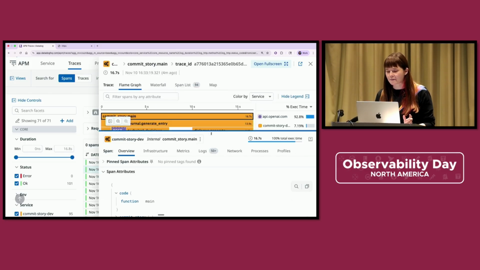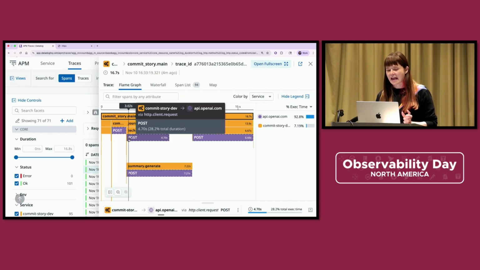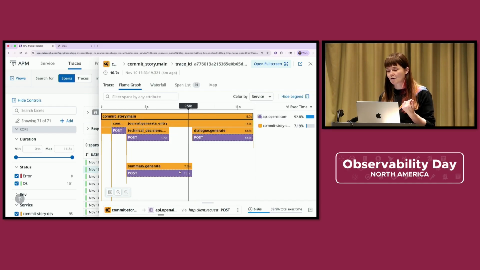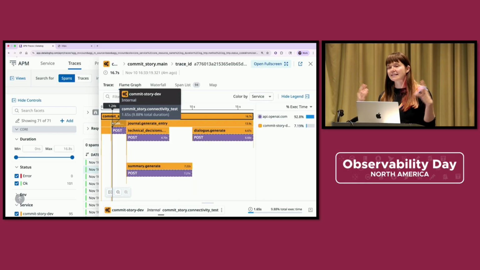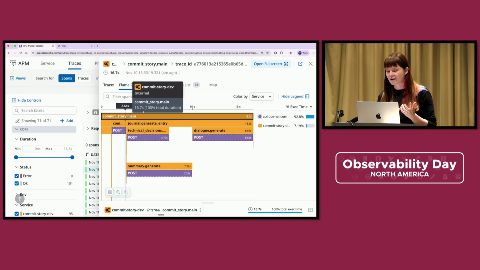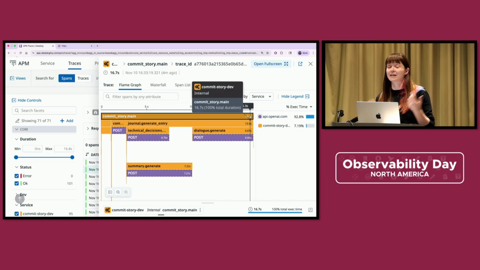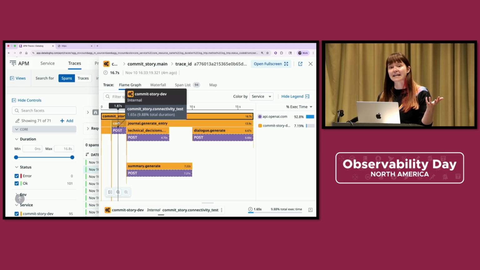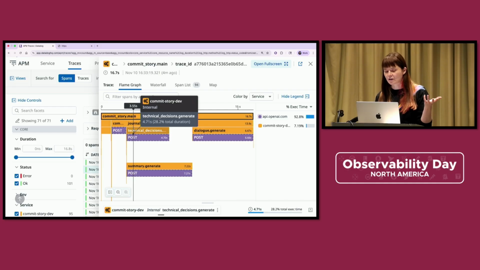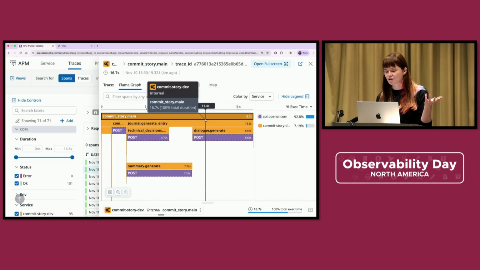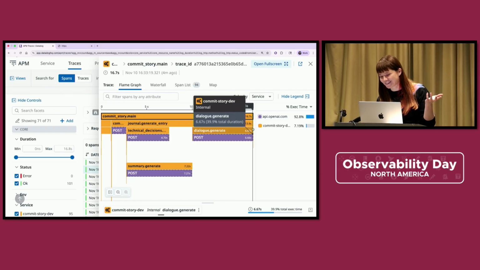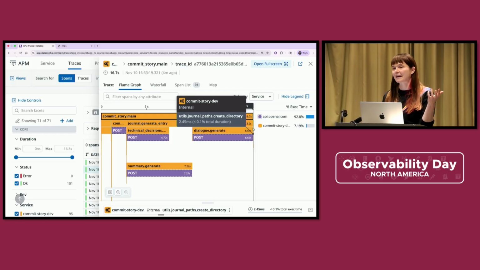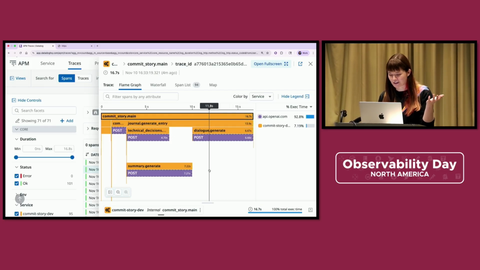I'm looking at commit story main, and you can see here the purple ones are OpenAI calls. This is called a flame graph, and it has a parent trace of everything that's happening. My whole journal call, the exact journal call that you saw me do, was this main trace. Then you can see it's gathering context. It's doing a connectivity test, so it fails early if it doesn't work. It's generating the different parts of the journal, and then these baby little traces at the end are creating the directory and doing the different write things that it needs to do.